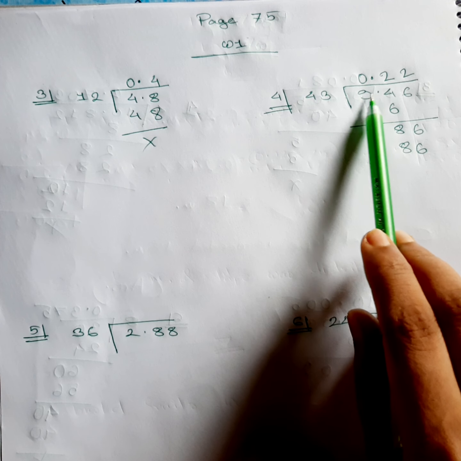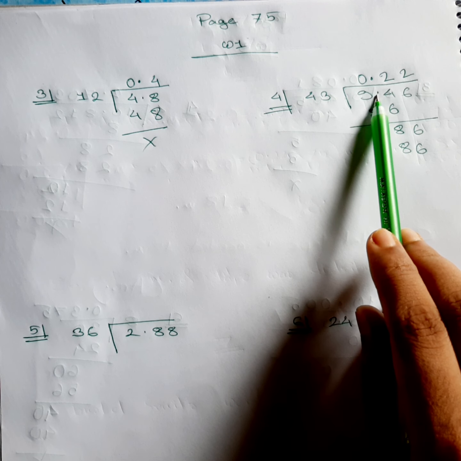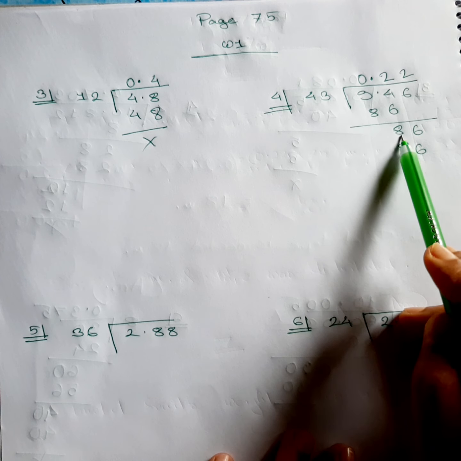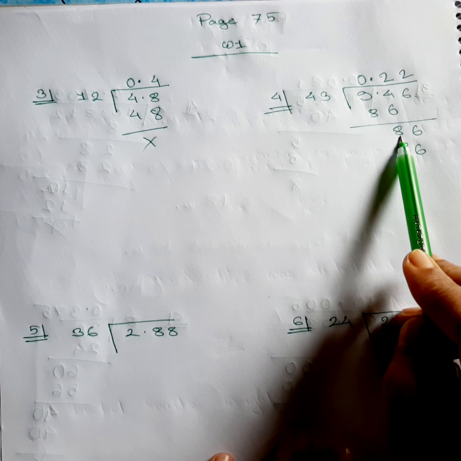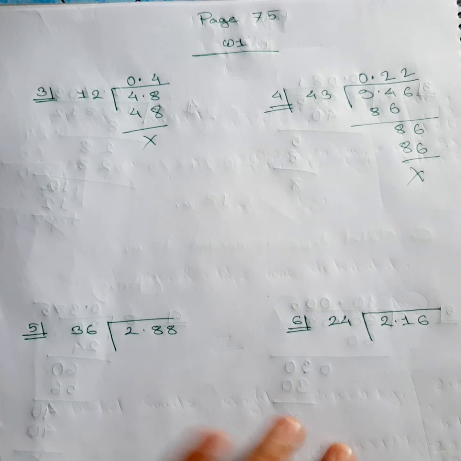Now you can see again 9, we cannot divide 9, so we are going to just replace the decimal on the top part, and the number will become 94, and 43 fits 2 times. Okay, then 86, subtract it, then it will get 8. Then this 6 will get down, and again 2 times 43 is 86.